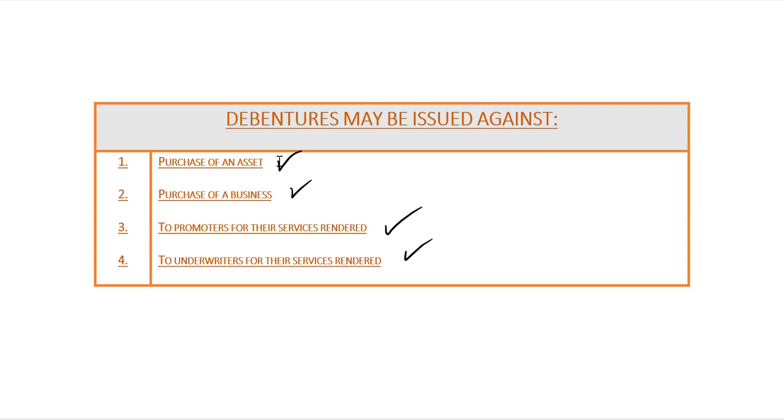Now we'll check out the journal entry. The first journal entry that has to be passed in each of these 4 cases, we'll deal with it separately, beginning with journal entry for the purchase of an asset from the vendor.